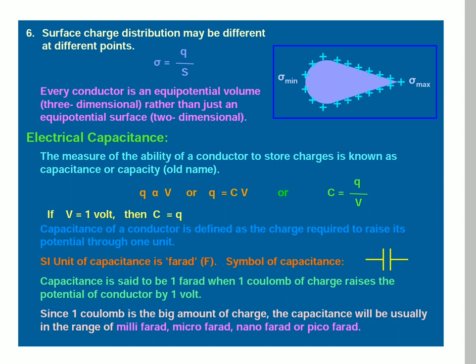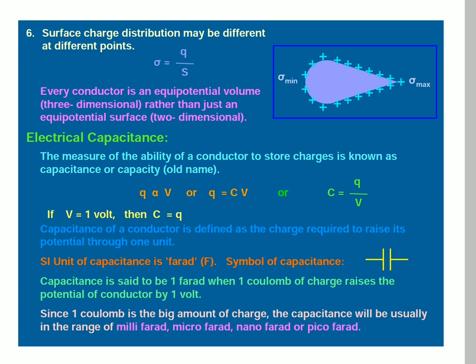Surface charge density means charge per unit surface area. If the surface area decreases, the surface charge density increases, from the formula sigma is equal to Q by S. In the diagram, where the surface area is less, the sigma value is maximum.